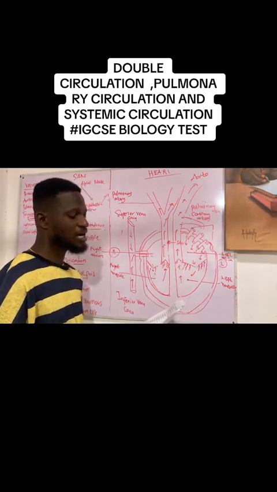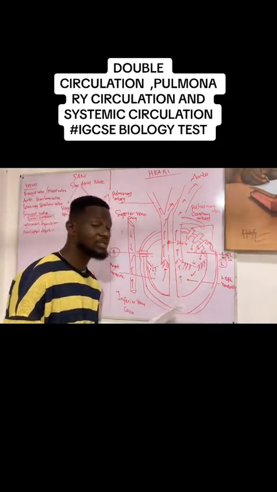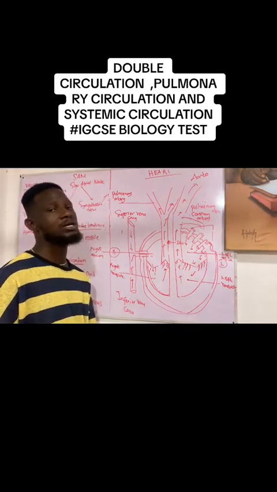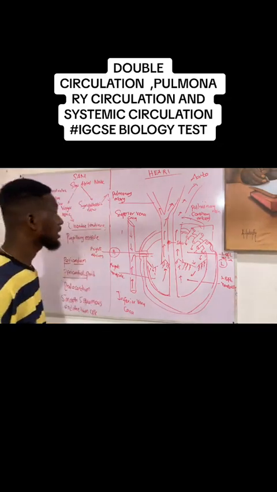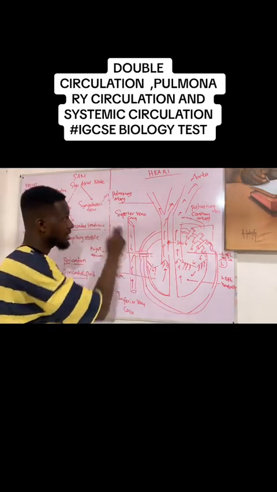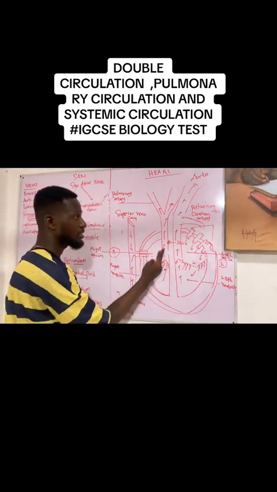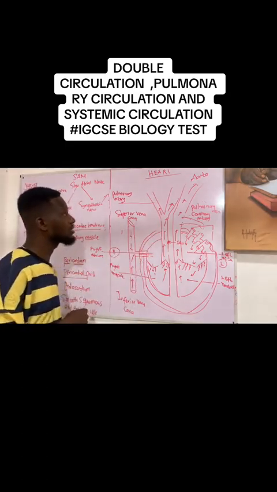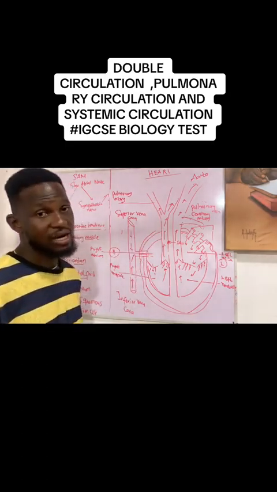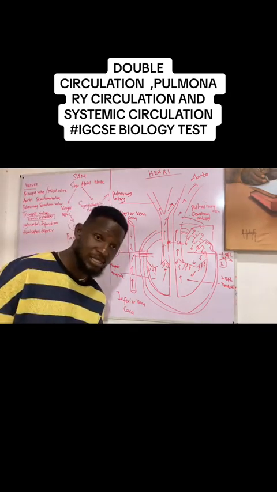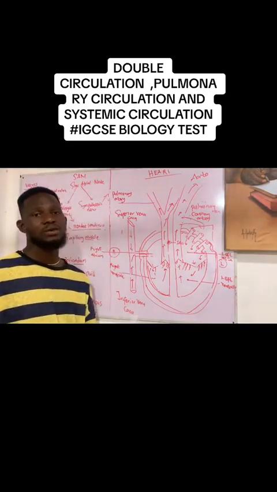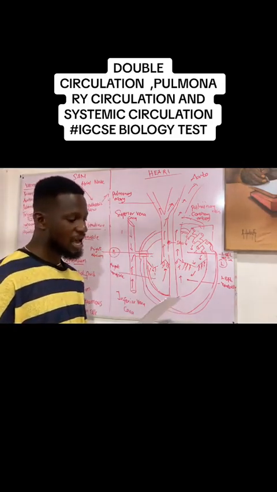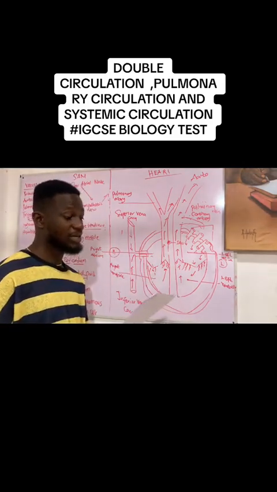Question 6. An artery can be defined as a blood vessel which carries, I told you, we cannot say an artery is a blood vessel which carries oxygenated blood. When you look at the pulmonary artery, it is an artery, but it actually carries deoxygenated blood to the lungs for it to pick up oxygen. So you cannot say an artery is a blood vessel that carries oxygenated blood. But you can say an artery is a blood vessel that carries blood away from the heart. So the answer is away from the heart, so the answer is D.